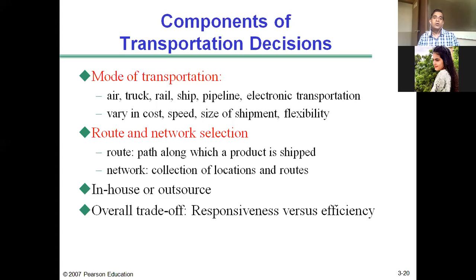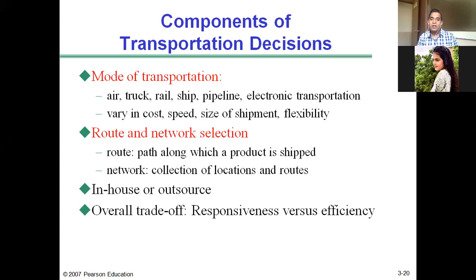Then, route and network selection. Typically, a route means the network of roads through which a vehicle travels. Route is the path along which a product is shipped or a vehicle travels. That route has to be determined so that it is the shortest route, to save transportation costs and reduce the number of traveling days. The network is a collection of locations and routes. Locations are nothing but facilities, for example manufacturing plants from where the goods are loaded onto the truck.